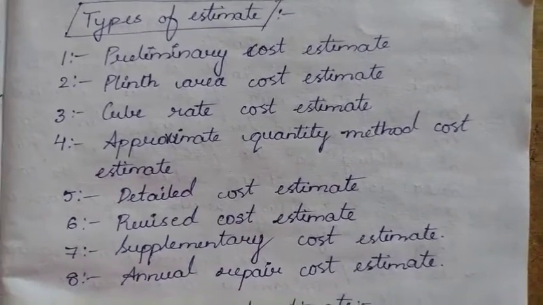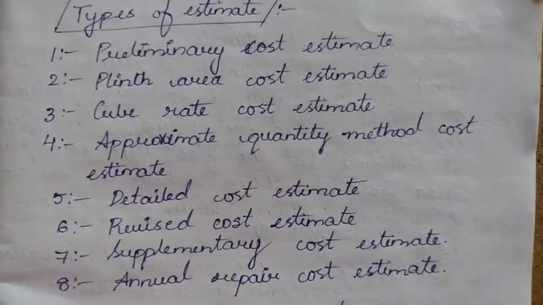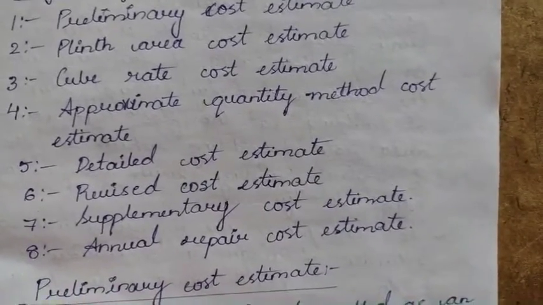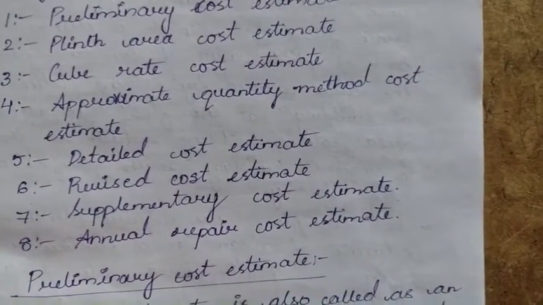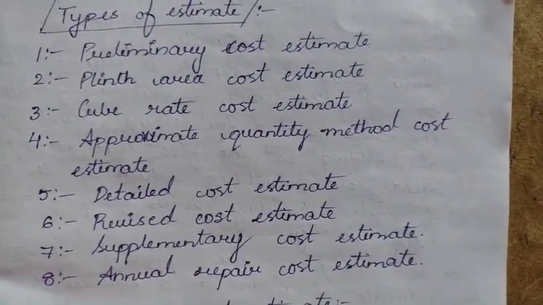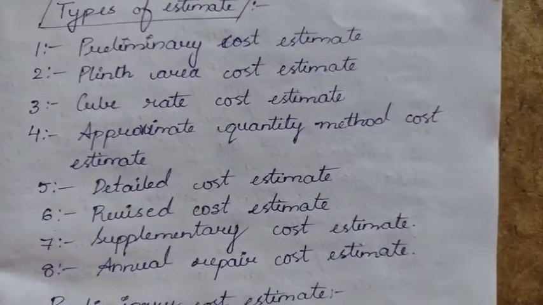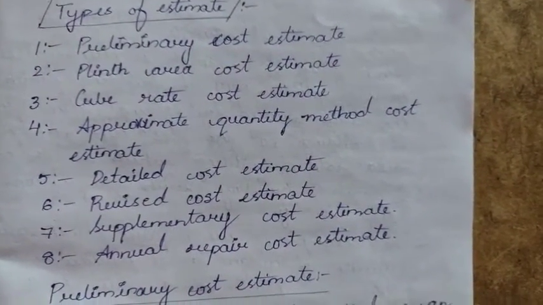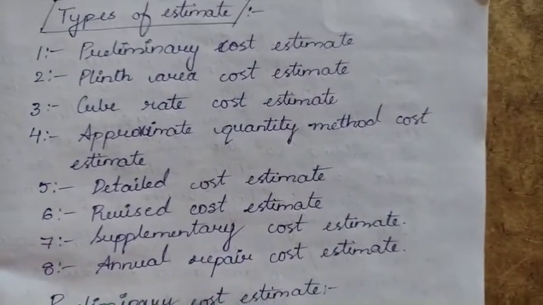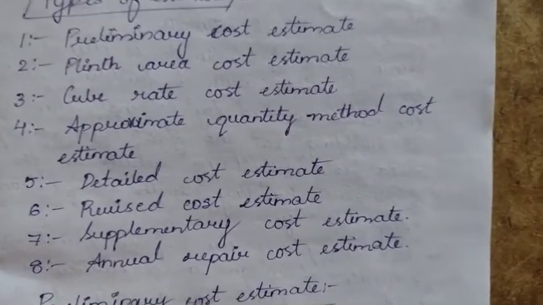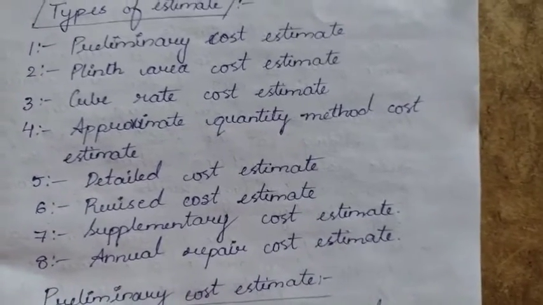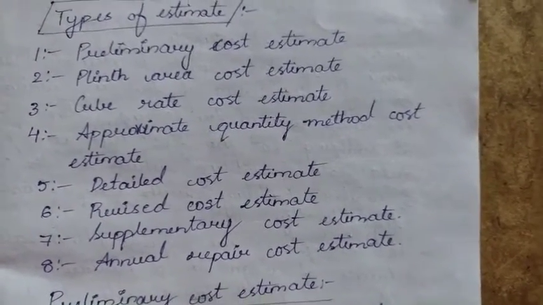In this video we are going to discuss types of estimates. Initially, let me first explain what an estimate is. An estimate is the anticipated or probable cost of a work, which is usually prepared before the construction is taken up. So before we undertake any construction, we evaluate the probable cost of the work. The estimate is prepared by computing and calculating the quantities required, and then calculating the cost at suitable rates, to get the expenditure likely to be incurred in the construction of any work or any structure.